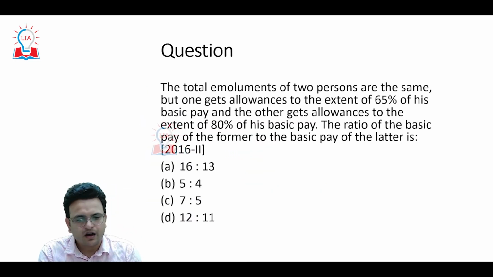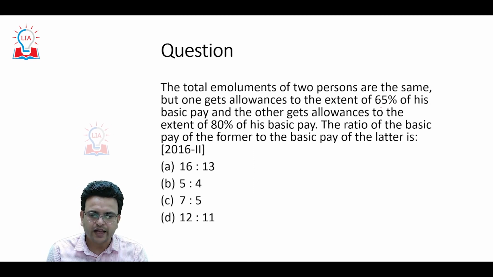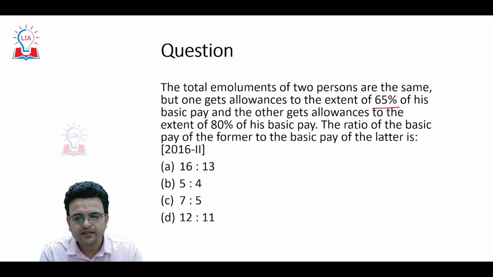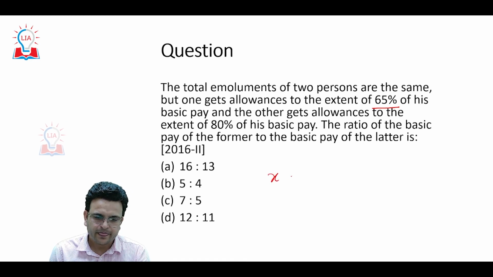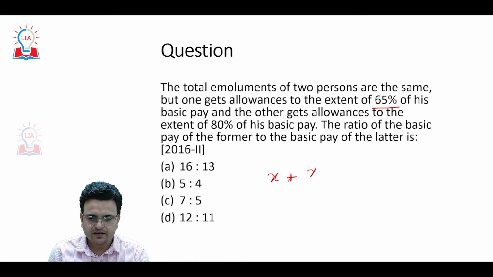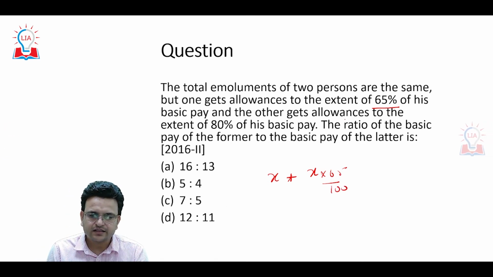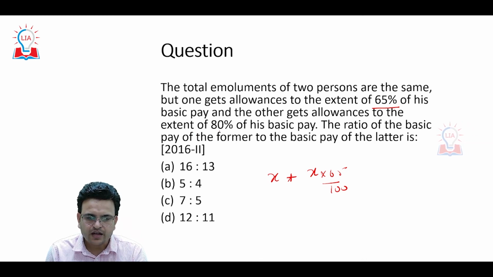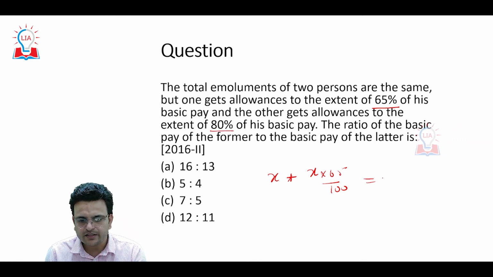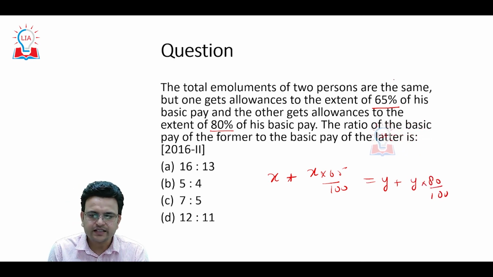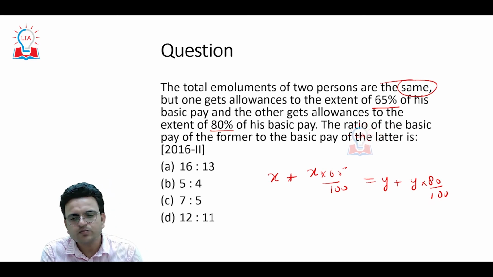Now come to one more question. The total emoluments of two persons are the same, but one gets allowances to the extent of 65% of his basic pay, x plus 65% of x, and the other gets allowance to the extent of 80% of his basic pay, and both are getting the same emolument.